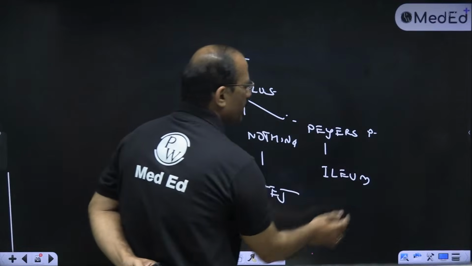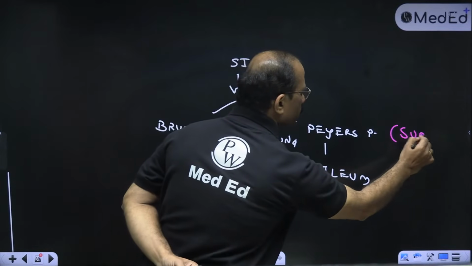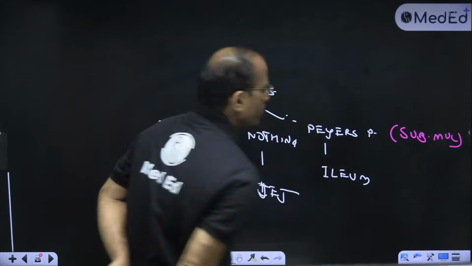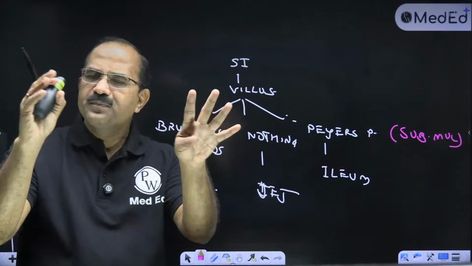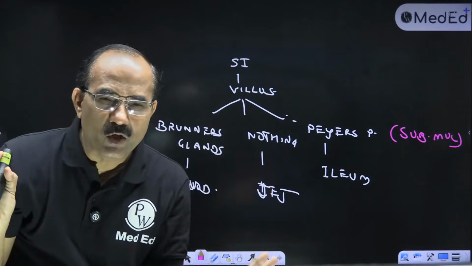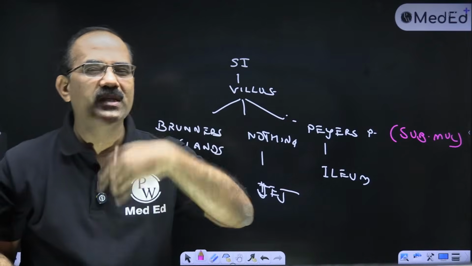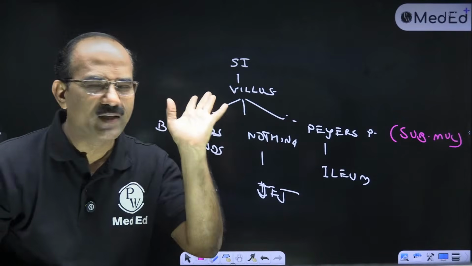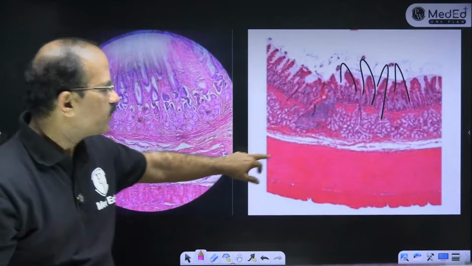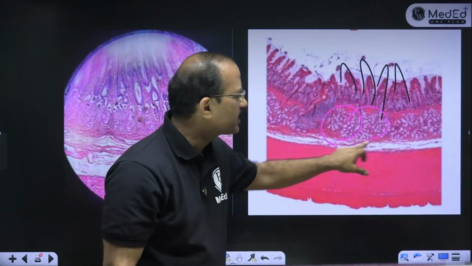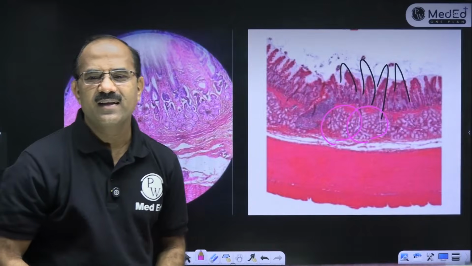Okay, so what is this? It is in the submucosa. Villus is visible, which means 100% it is small intestine. Now how do you differentiate whether it's duodenum, jejunum or ileum? If it is duodenum, look, beautiful Brunner's glands. Look, these are the Brunner's glands.